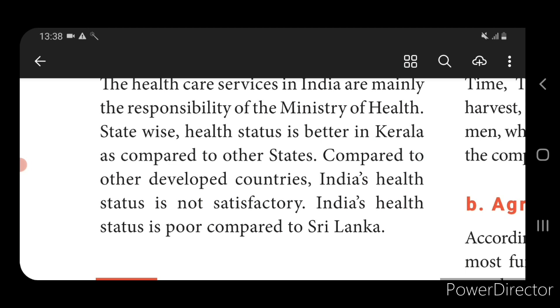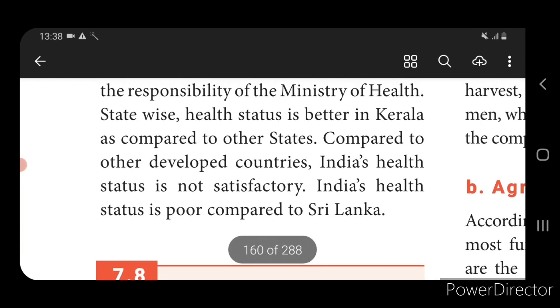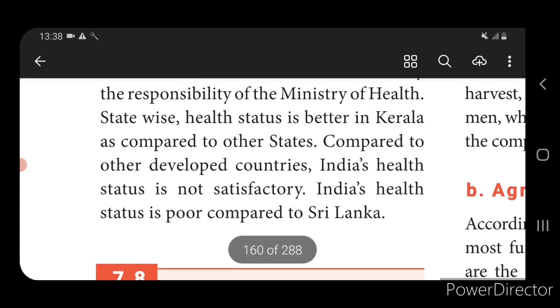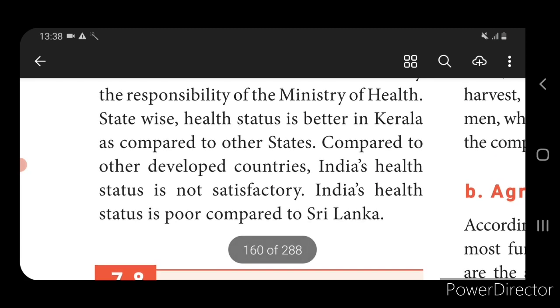Next we come to know about another important resource which is mostly available in India, iron ore. Iron ore is the most important resource which is abundantly found in India. Then coal and lignite. Coal is used for the burning process and is abundantly found in India.